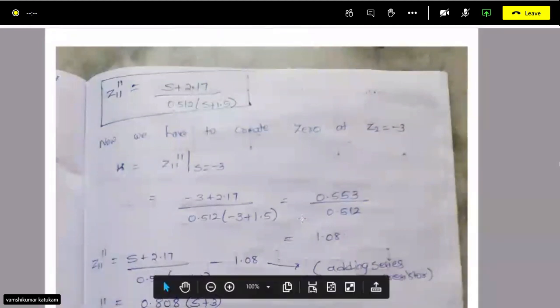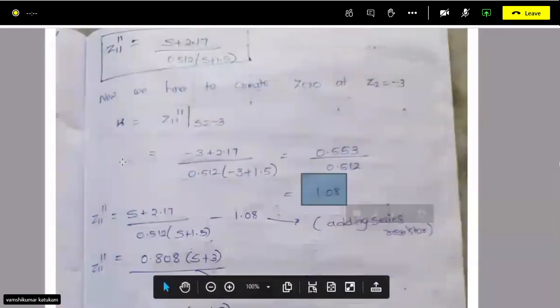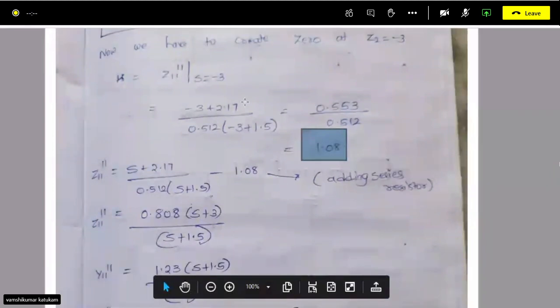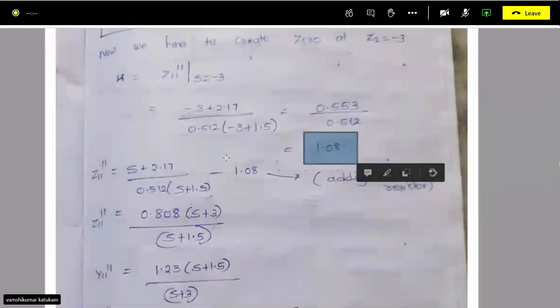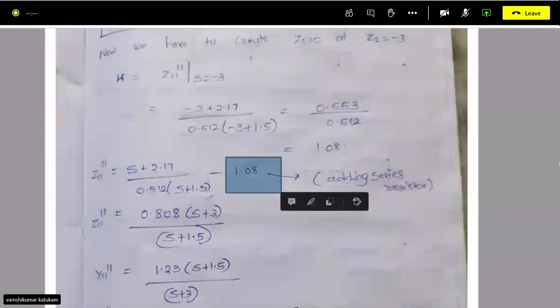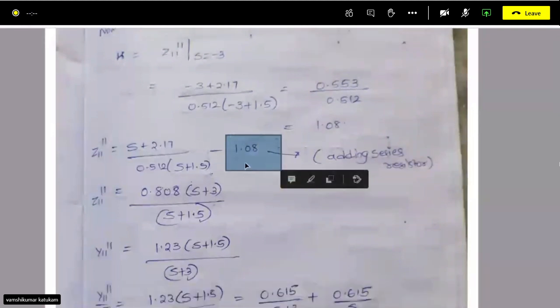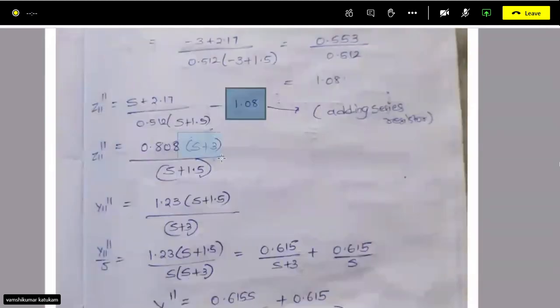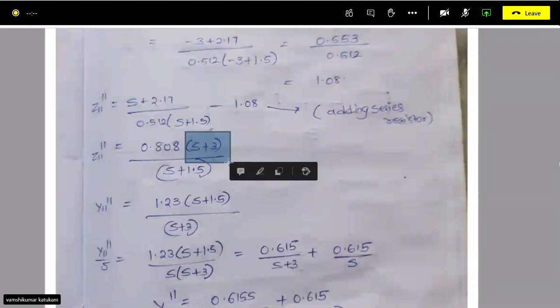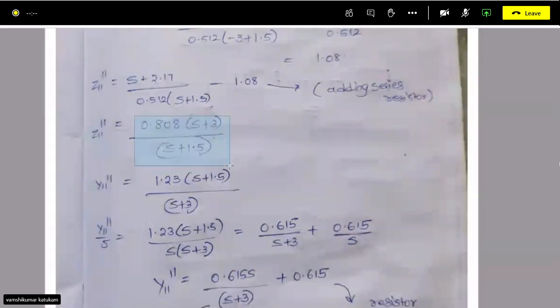So 1.08. Okay, if you subtract this constant 1.08, then you have to add a resistor in series. As soon as you subtract, you will get s plus 3 in the numerator. Now we have shifted it to the second zero. Okay, s plus 3 we got in the driving point function as a zero, right? Now you got this.